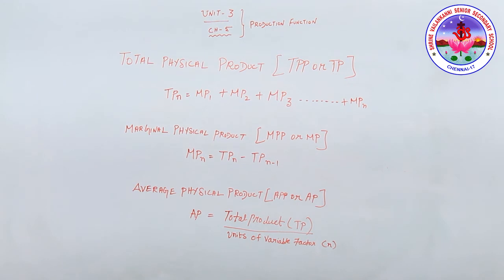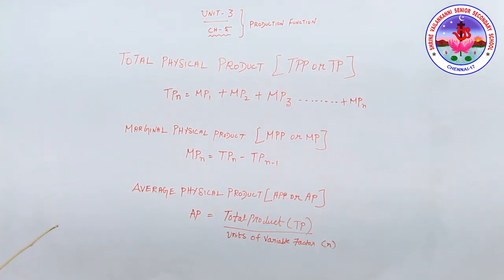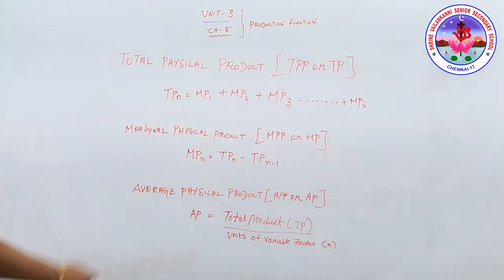Now marginal physical product, which we'll be calling the marginal product. What is a marginal product? It refers to the addition to the total product when one more unit of variable factor is employed. Go with the same example. If 10 labor make 60 kg of rice, and 11 labor will make 67 kg of rice, then the MP of the 11th labor will be the addition to your total product. So MPn equals TPn minus TPn-1.